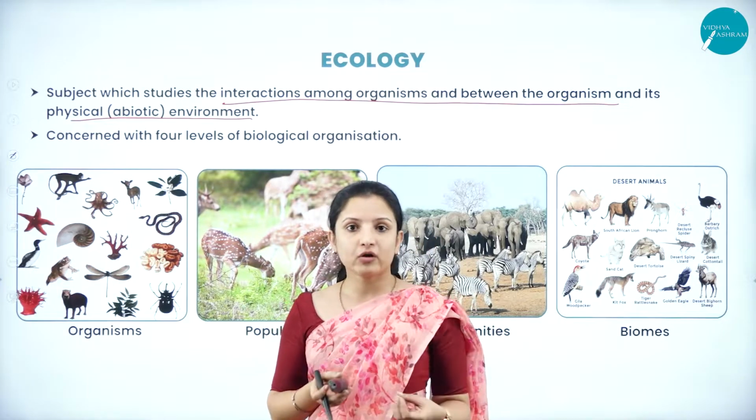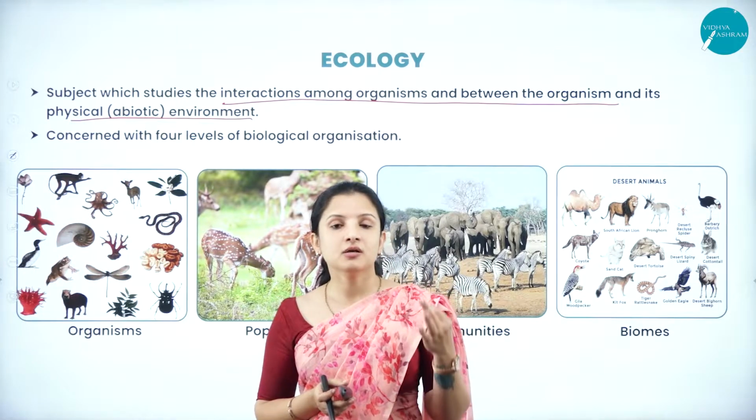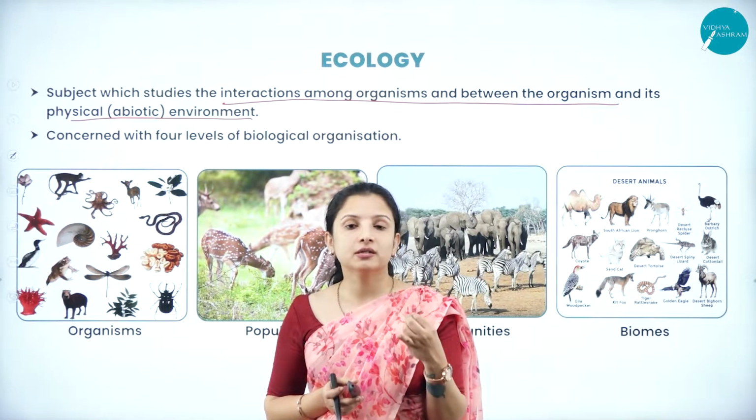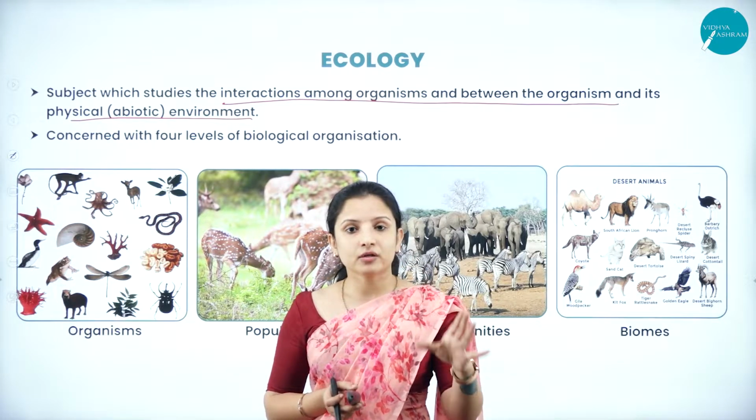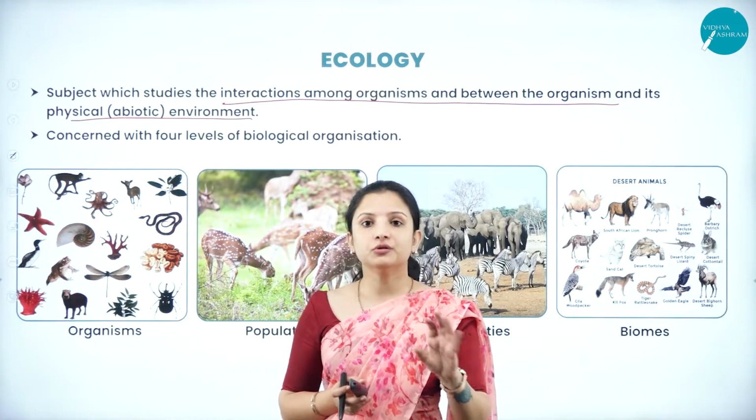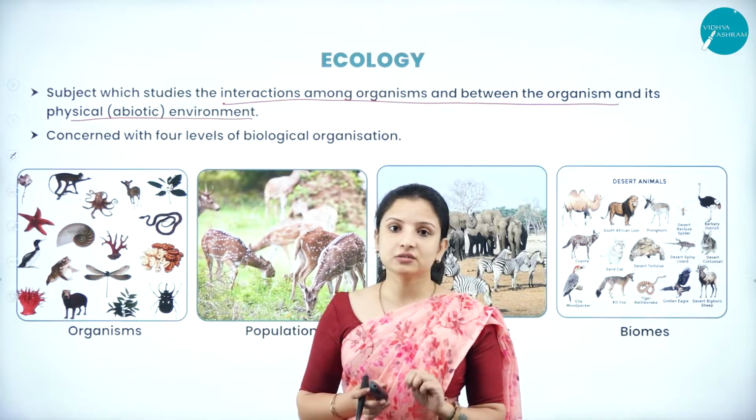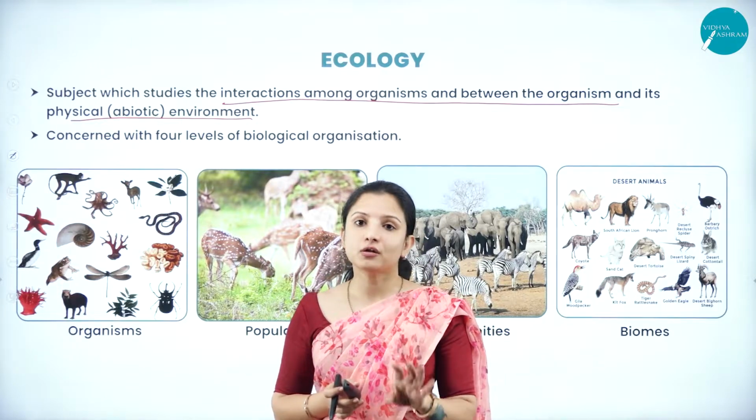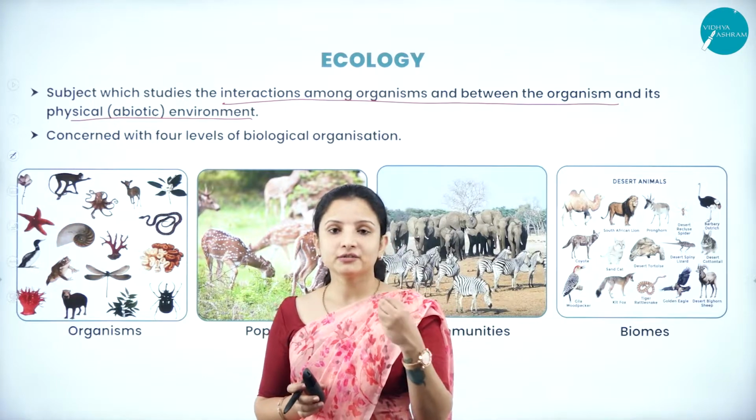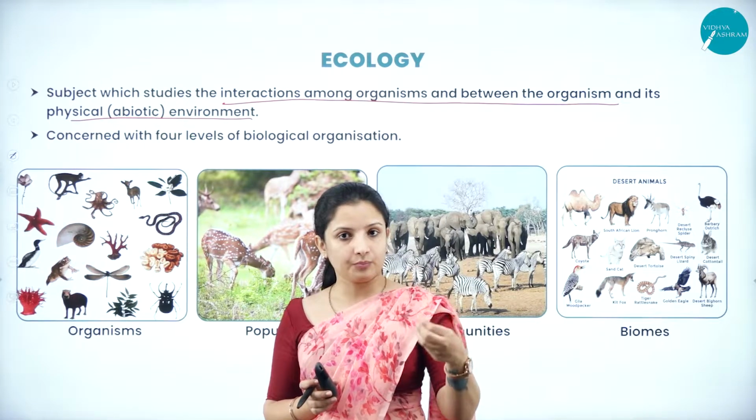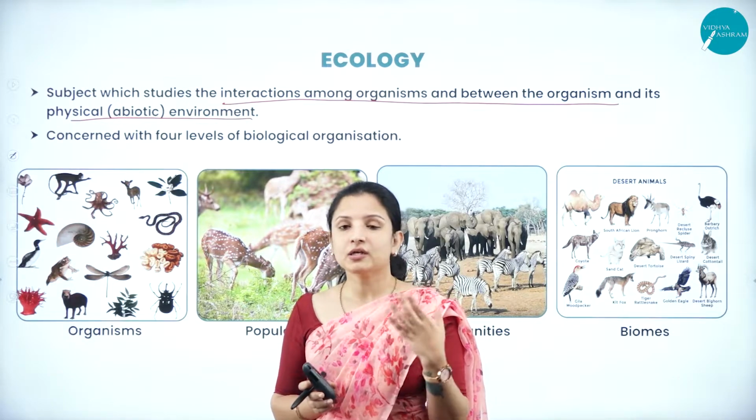So what are the abiotic factors in an environment? It is light, temperature, water and soil. These are the four important abiotic factors, and the living organisms in a particular ecosystem or biodiversity actually depend on these four abiotic, or non-living, factors. So based on these, the population of a particular area can be decided.